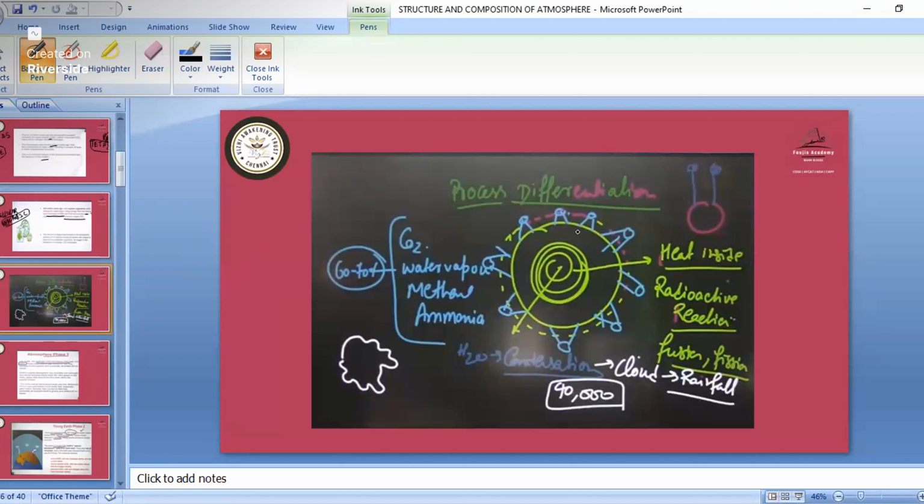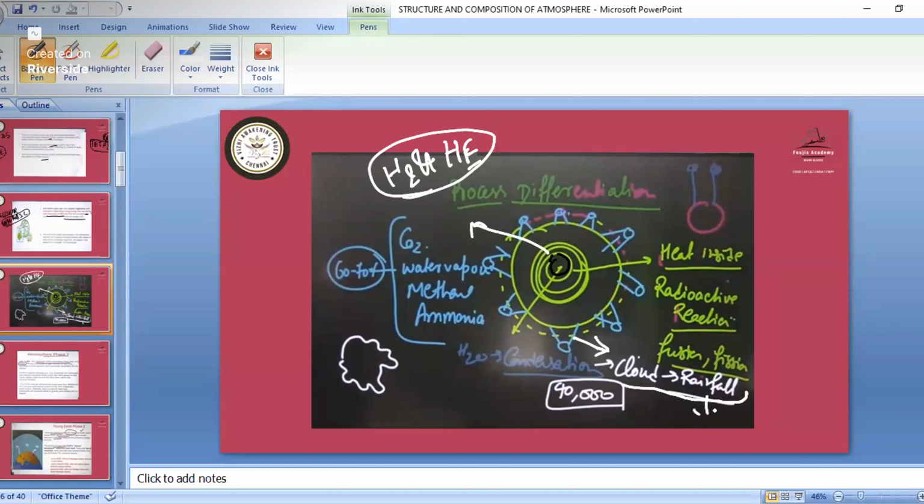So see here in this diagram you can see inside this we have the heat. Okay, then we have the radioactive material. See here inside the earth we have that radioactive material. Then that fusion and fission occurring took place inside the earth. So because of that, hydrogen and helium escaped. Okay, then they went upwards to the space side and they mixed. Then when volcanoes occurred, all those gases were released, they went and mixed with the atmosphere and formed the cloud. Then when they formed the cloud, then we had the rainfall.